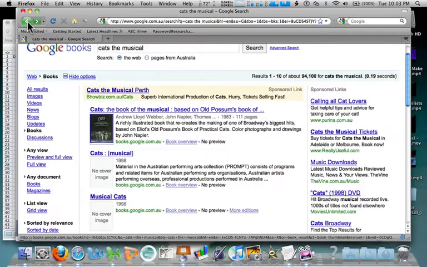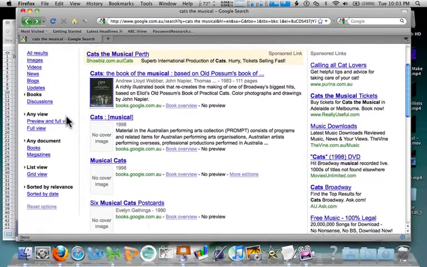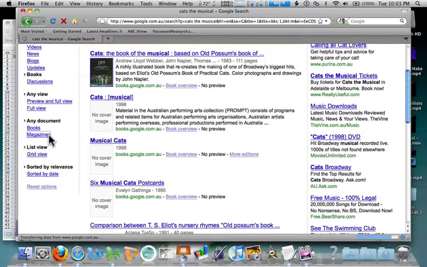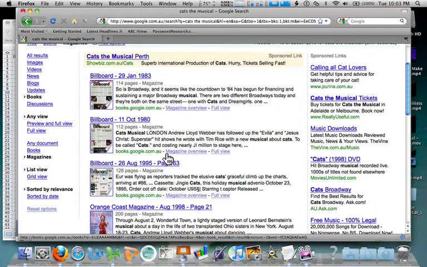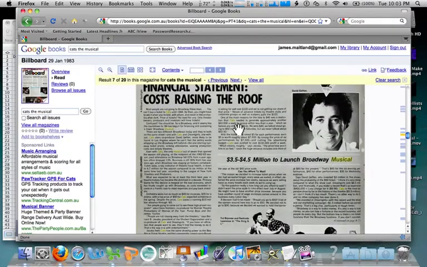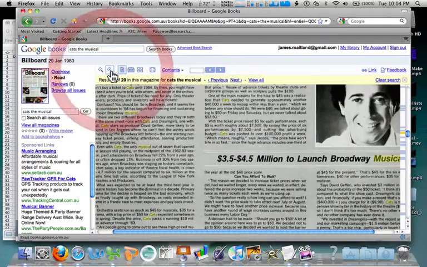But that's not what I'm interested in. What I really wanted to look at was magazines. Same thing here. Here's some older magazines from 1980s. Remember, I was looking at 1980s. Have a look here at an article, Time and Place. And it is just a scanned in copy of the article. Might be a bit hard to see in the video, but on my screen it cleans up very nicely and